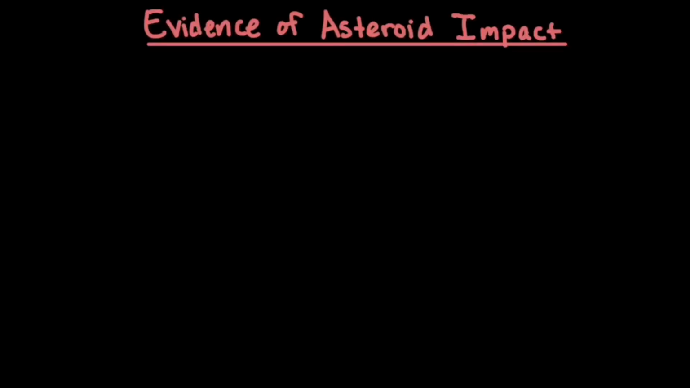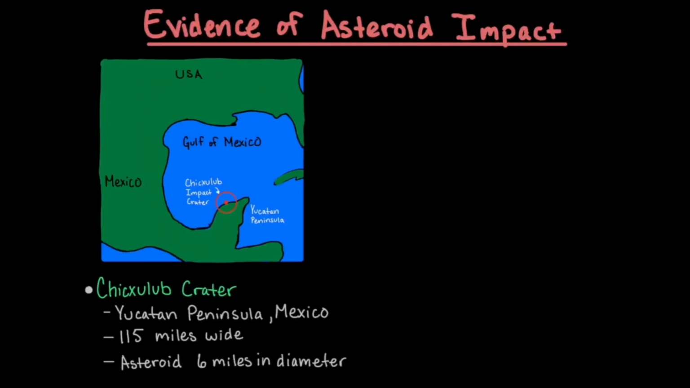Evidence for this event includes evidence of an asteroid impact. The Chicxulub crater, found in Yucatan Peninsula, Mexico, is about 115 miles wide. This crater shows evidence of an asteroid that was about 6 miles in diameter.